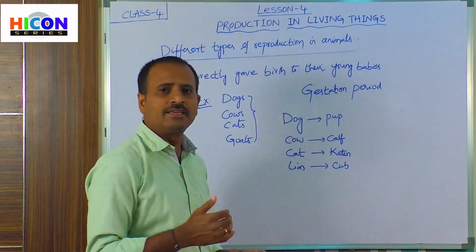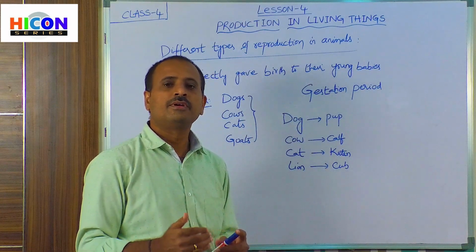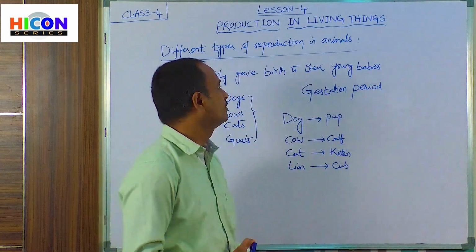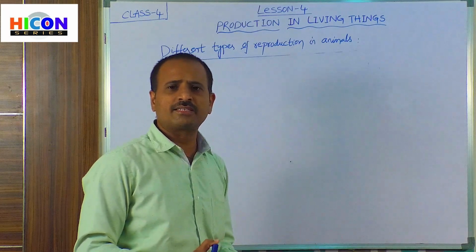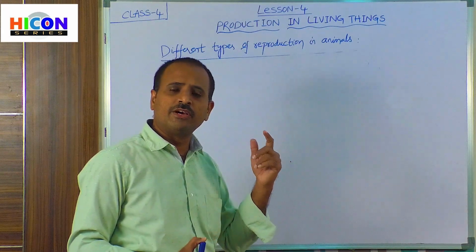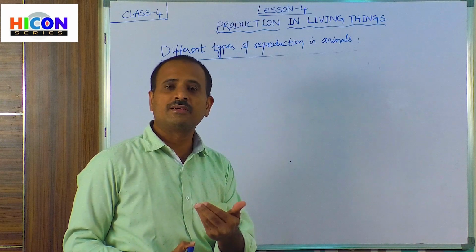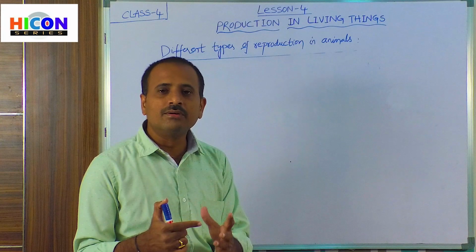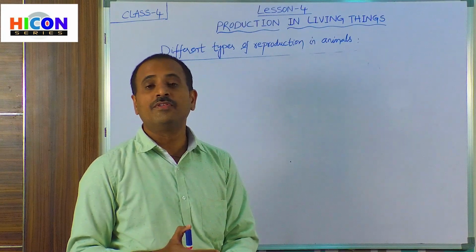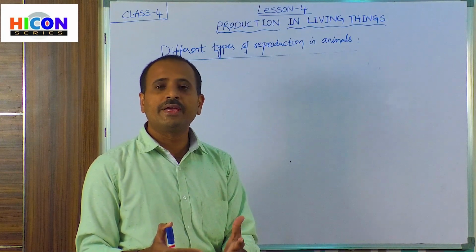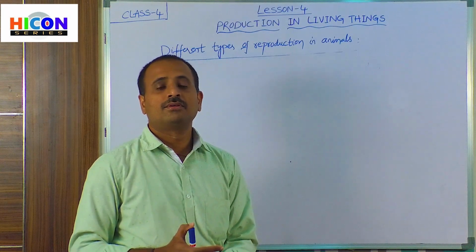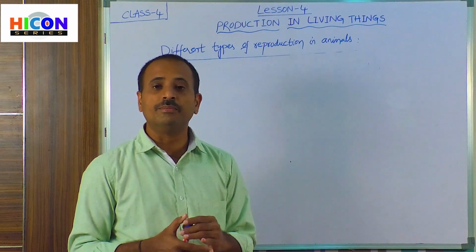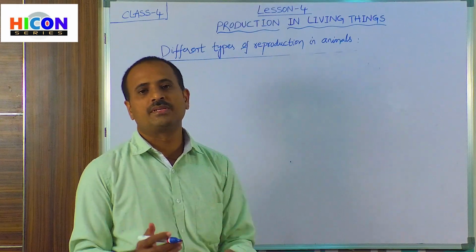Now let us see the second type of reproduction. What is the second type of reproduction? So children, in the first type, some animals give birth directly to their young. In these animals, they give milk to their young babies. That means they feed their young babies by producing milk. Those animals which feed their young babies with milk are called mammals.